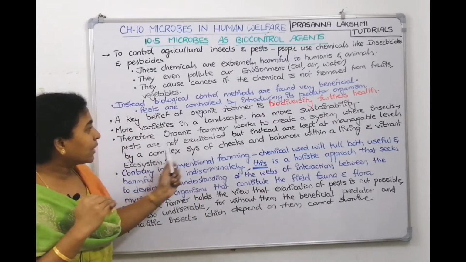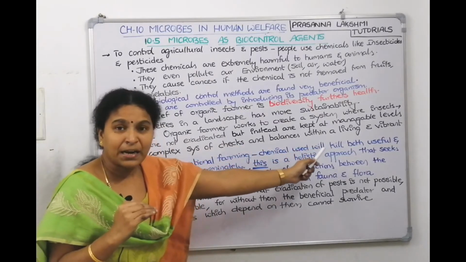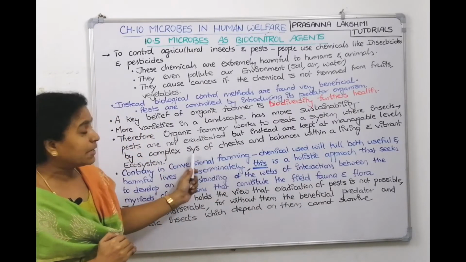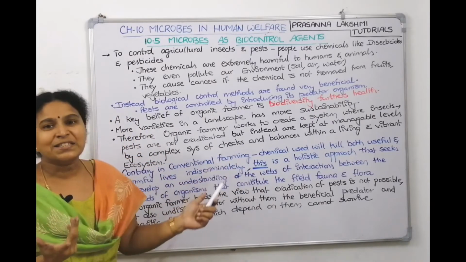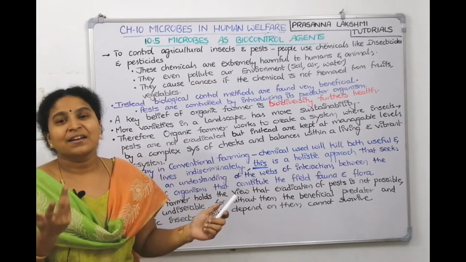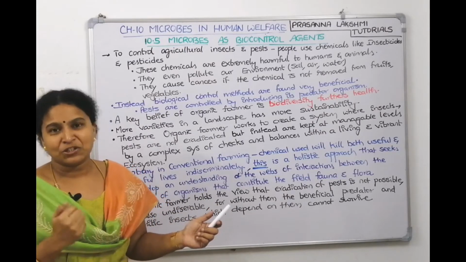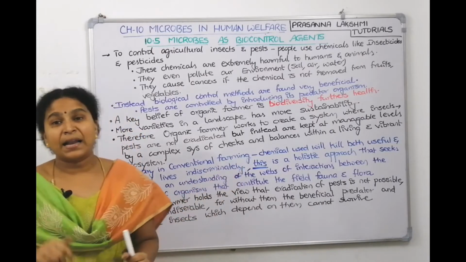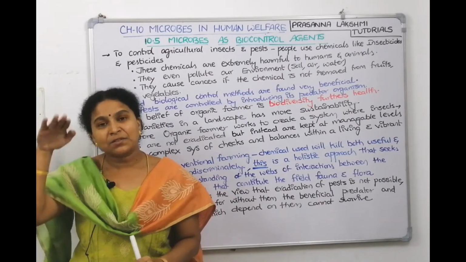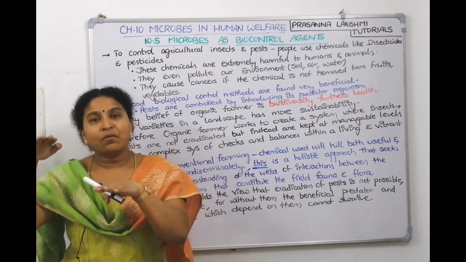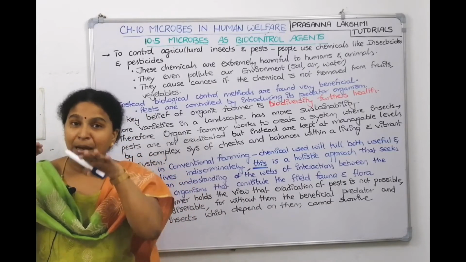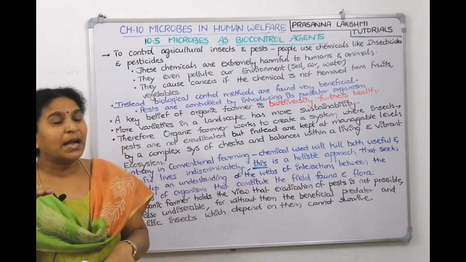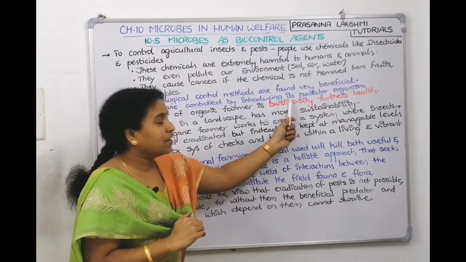So how do you keep them at a manageable level? By using a complex system of checks. Who will check the population of the predator? The predator will check the population of the pest. So it is a complex system of checks, and we are balancing. So wanted plants we are increasing and unwanted insects we are balancing. We are not completely eliminating them, because we want to maintain biodiversity.